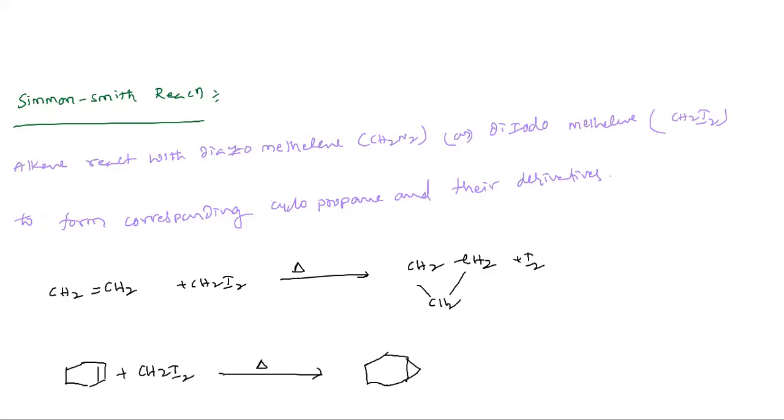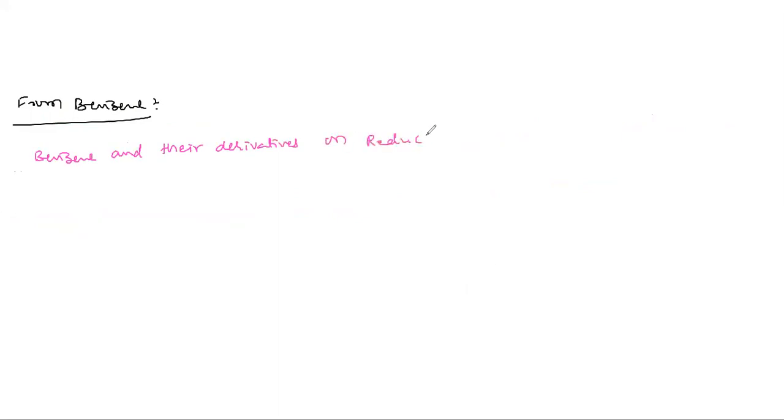Any doubts? Oh, one more synthesis, from benzene. Benzene and its derivatives, on reduction with H2 nickel or H2 platinum or H2 palladium.